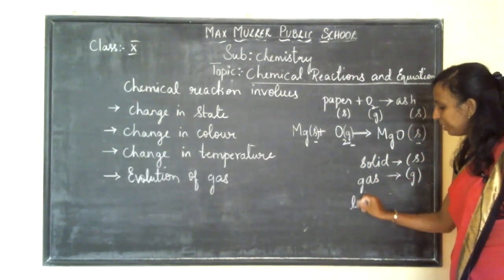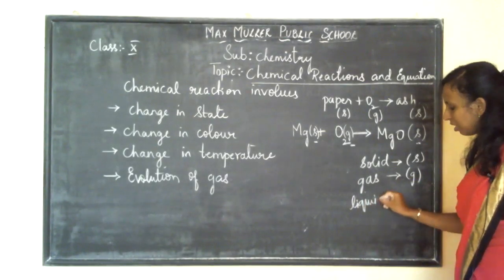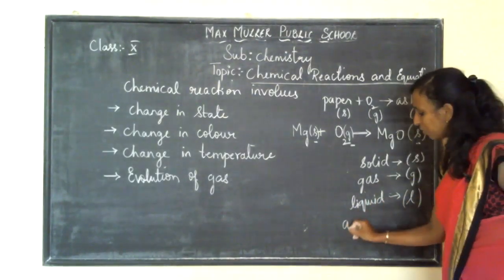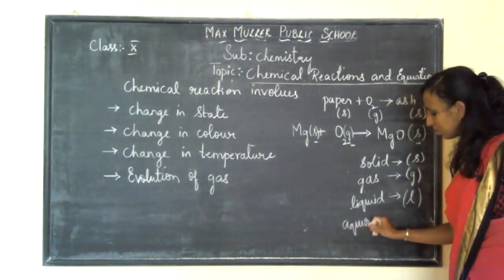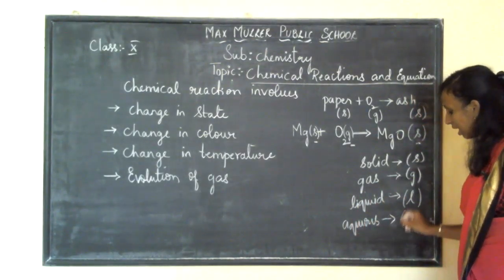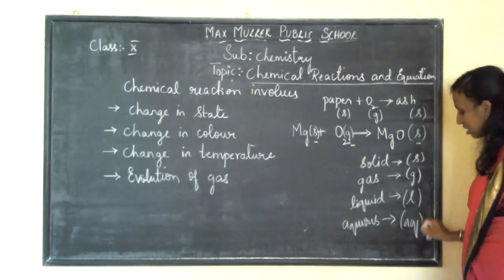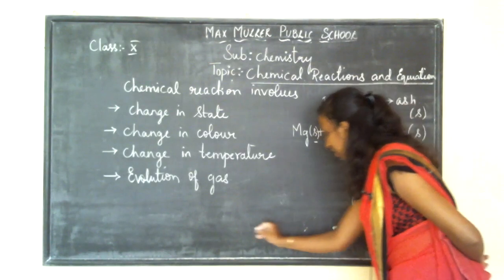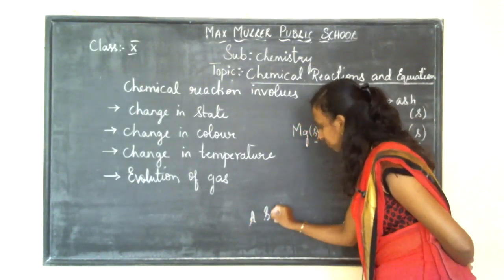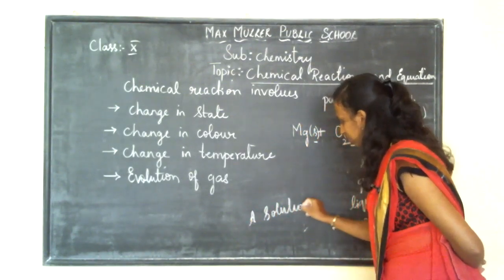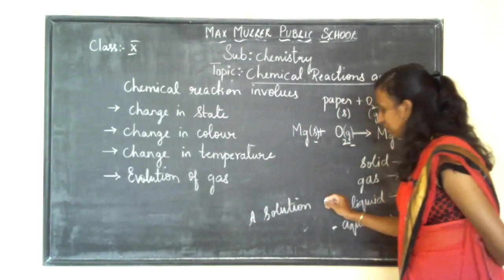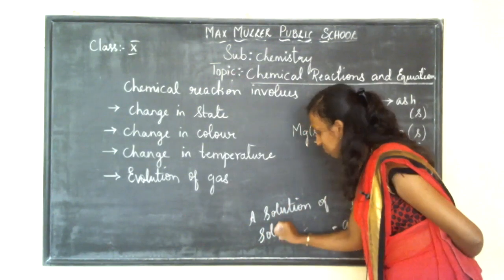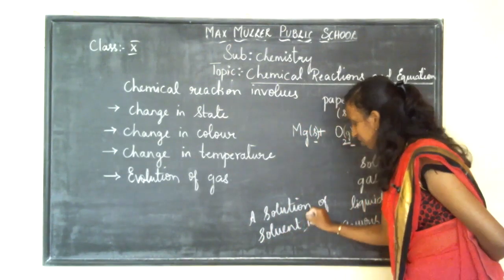If it is liquid, it is L. If it is aqueous, it is AQ. Aqueous in the sense a solution. Aqueous is nothing but a solution of a solute in water.